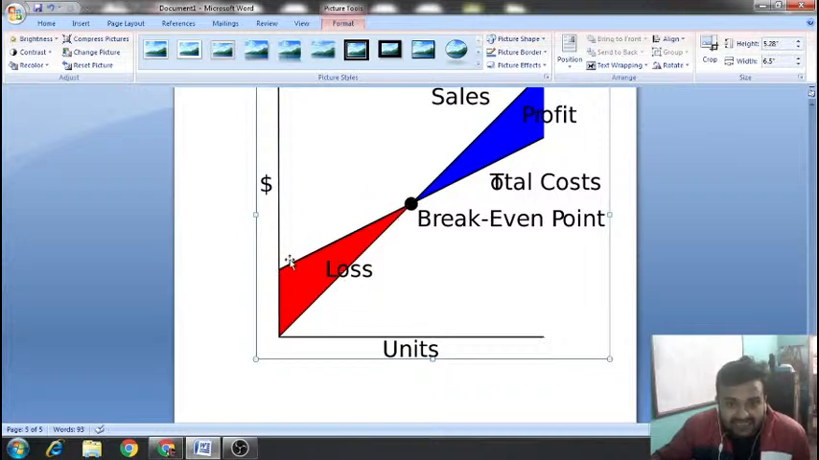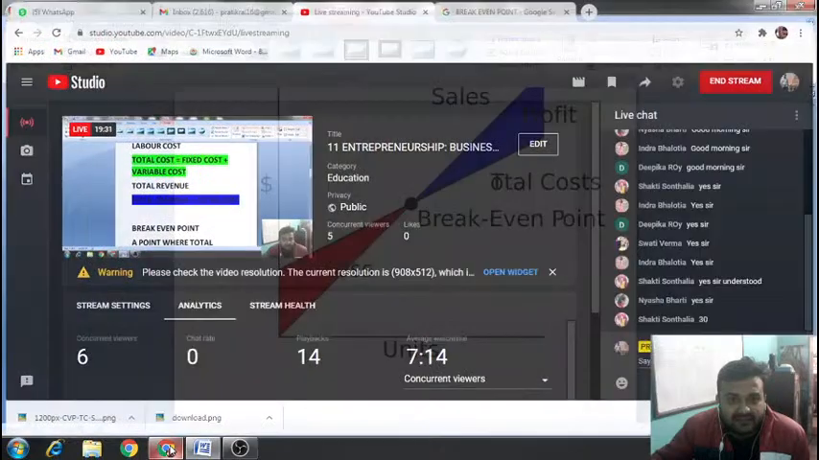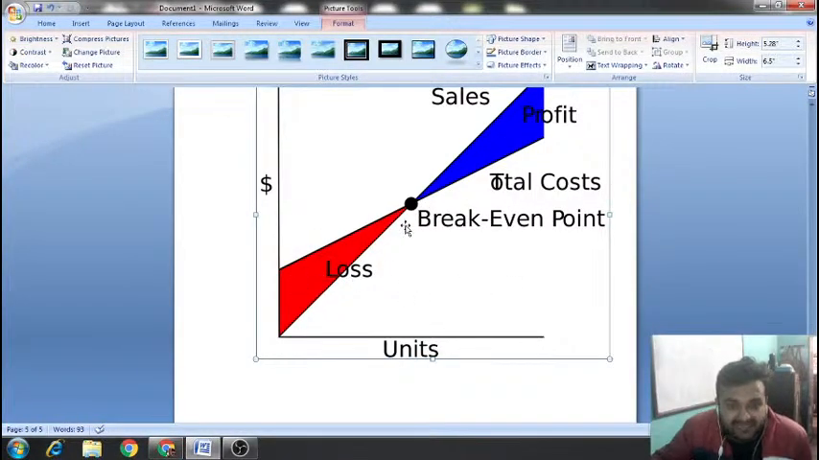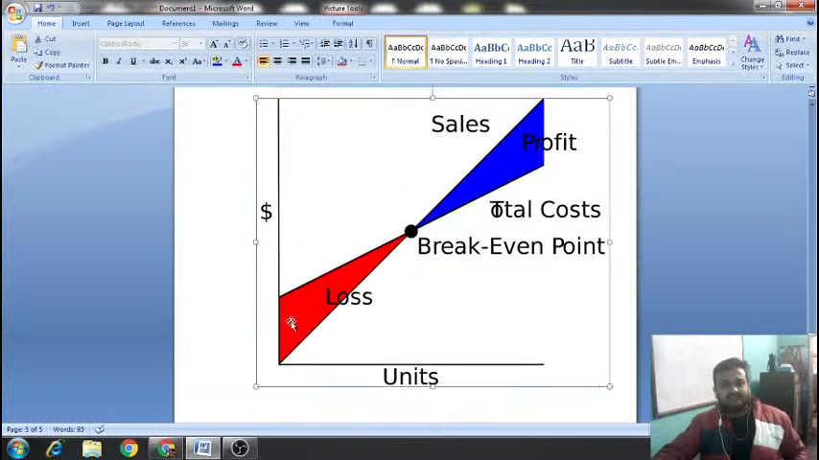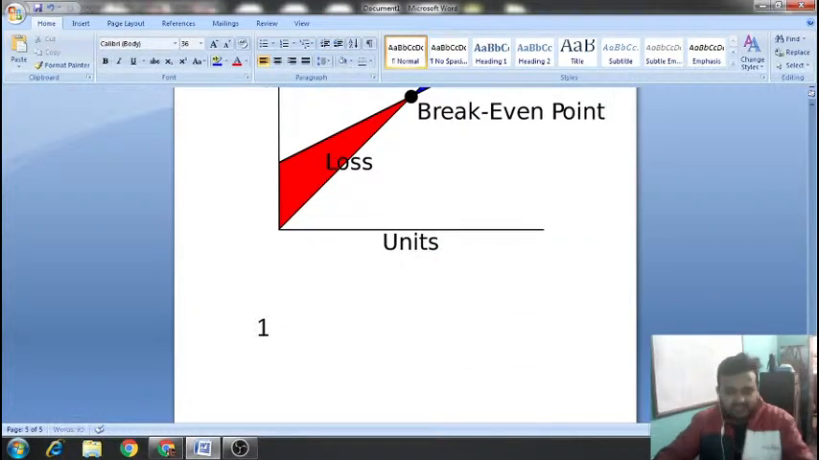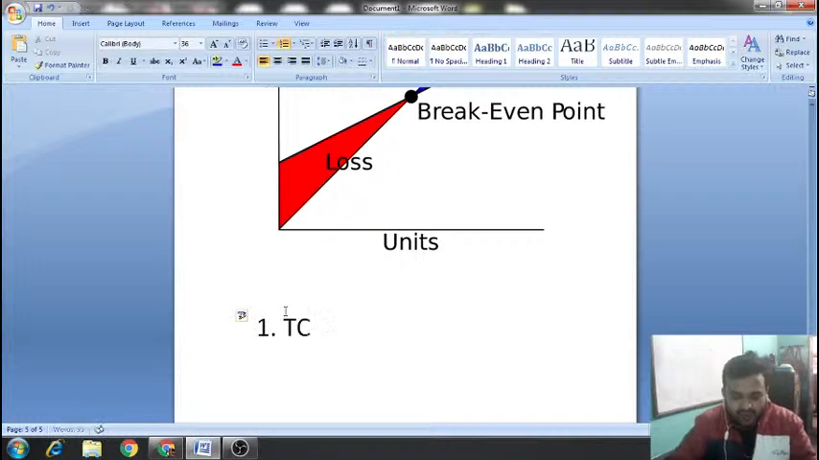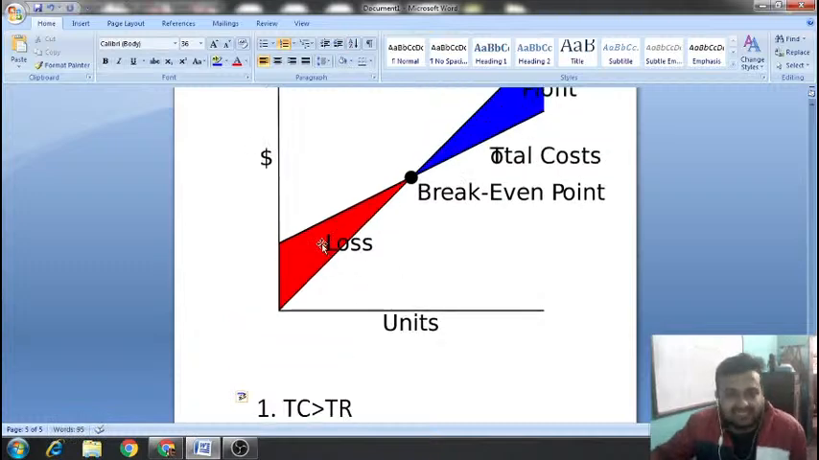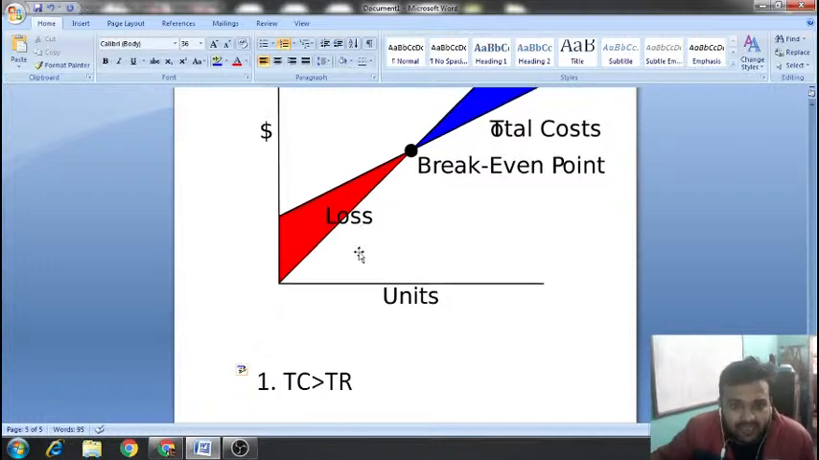Understood? So in the starting phase, what you're seeing, this is your loss phase. Why? Because in this phase the total cost is greater than the total revenue. In the first phase, total cost is greater than total revenue, TC is greater than TR. See this, this is the TC line and this is the TR line. Write this: TC, total cost, is greater than total revenue, which means you are at loss.